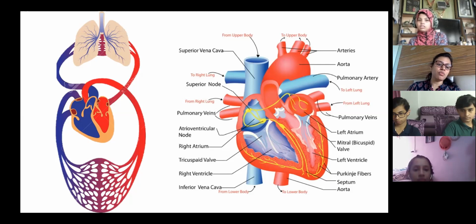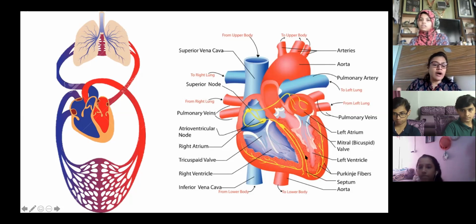Just think, which portion of the heart? Left ventricle is pumping. So the left ventricle is pumping to the whole body, whereas the right ventricle is just pumping to the lungs. So it is covering a shorter distance. So that means more pumping is required in the left ventricle.